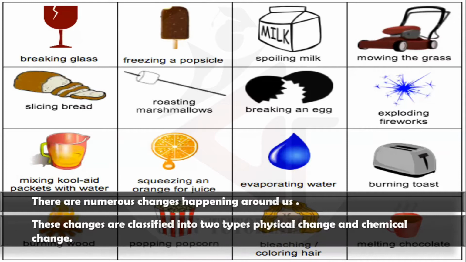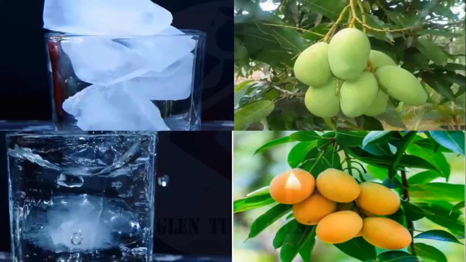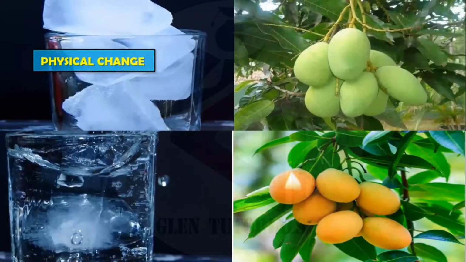Now we'll see what is the meaning of this physical and chemical change and how we can distinguish between these two things. Now can you see these four things? Now when you see, when ice melts, it is called a physical change. Why is it called a physical change? आइस का लुक और वाटर का लुक जो है टोटली अलग है, करेक्ट? Ice looks different. Water looks different. We look at a particular liquid, and if it is water, we cannot say it is ice unless it solidifies. Okay, so this is called a physical change.